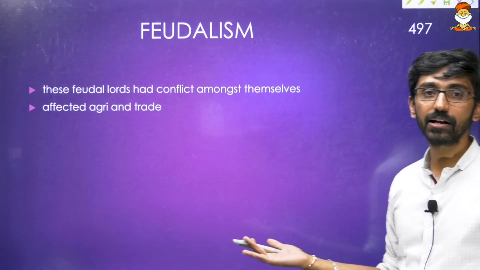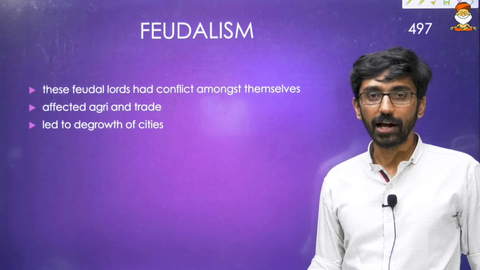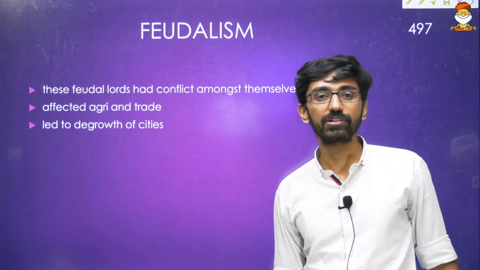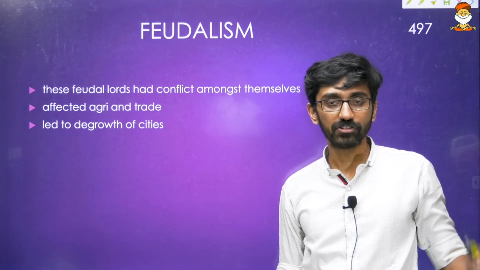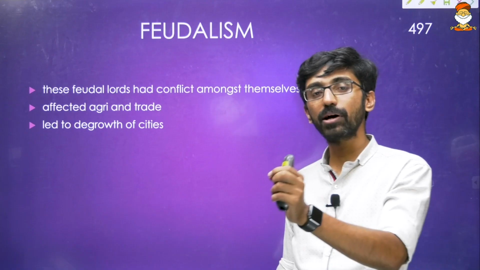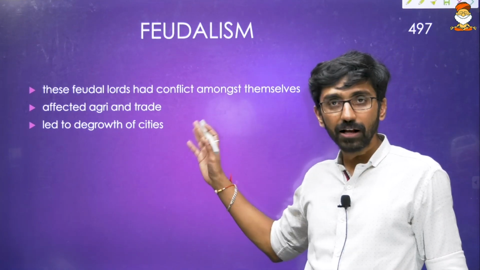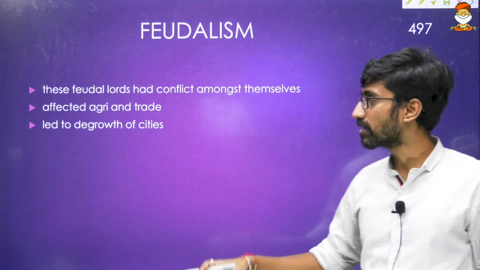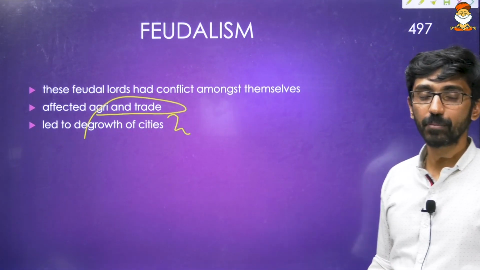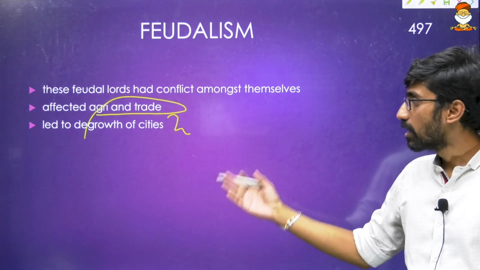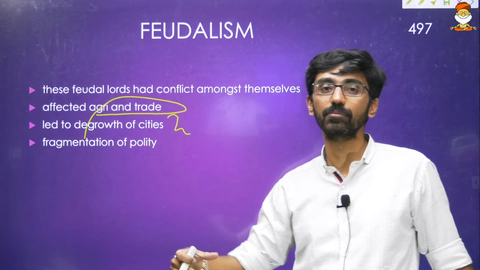And that affected agriculture and trade. Whenever there is political instability, it's definitely going to affect economic stability as well as social stability, and it led to degrowth of the cities. The second urbanization we talked about now started to degrow. The first urbanization was the IBC, the second urbanization was the age of Buddha and the Mahajanapadas, 600 BC until we can say 300 AD, 400, 500 AD. And after that, it led to degrowth of the cities. Cities grow because for cities to grow, you require a good agricultural base and trade system. But now these started to get affected, and cities also started to get affected, and it led to fragmentation of the political system because of the regional kingdoms.